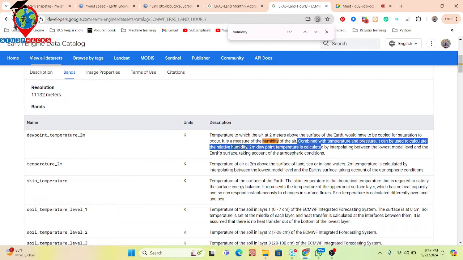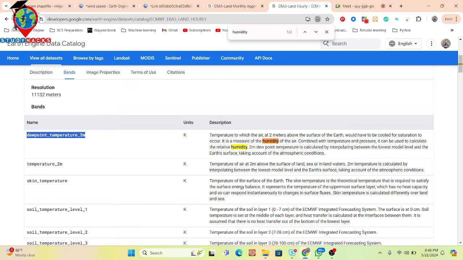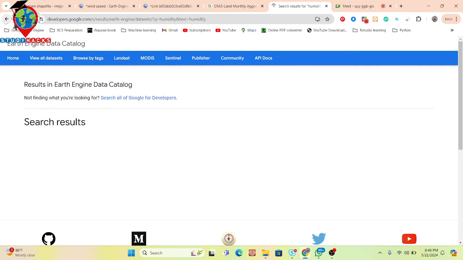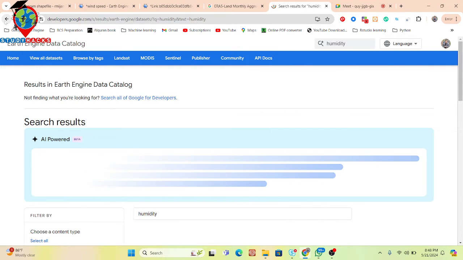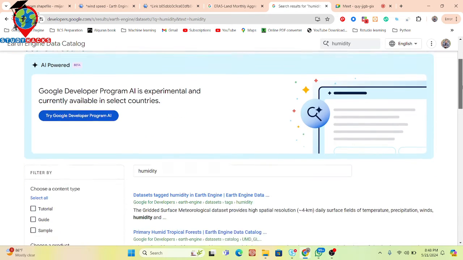So 2 meter dew point temperature is calculated by interpolation between the lowest model level and the Earth's surface, taking into account atmosphere conditions. Okay, if you want, you can also use this dew point temperature 2 meter as a relative humidity, but I want to use the more correct data. So check for that. Let me find out.